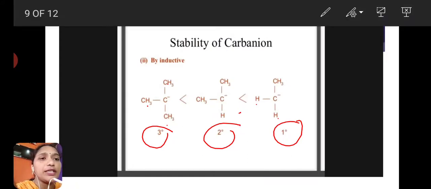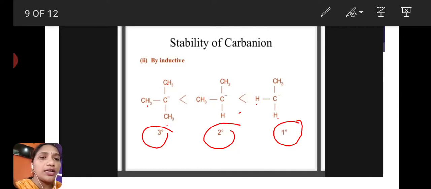Here by inductive effect, tertiary carbanion is less stable than secondary, secondary is less stable than primary. In carbanions, primary carbanion is more stable compared to secondary, secondary is more stable than tertiary.